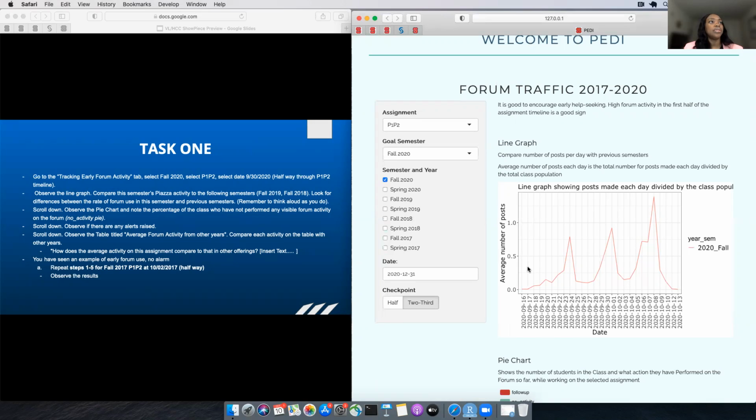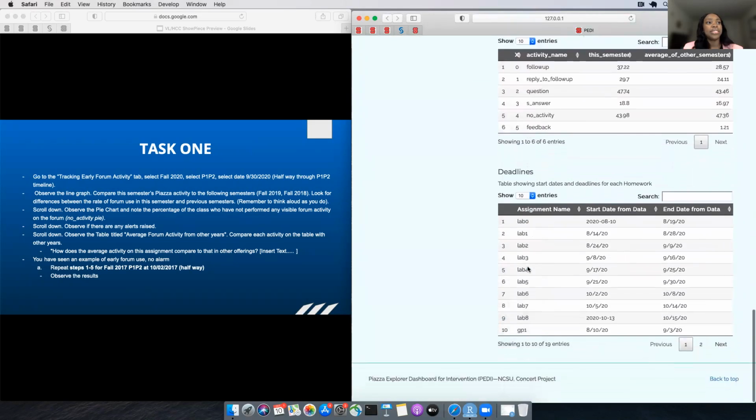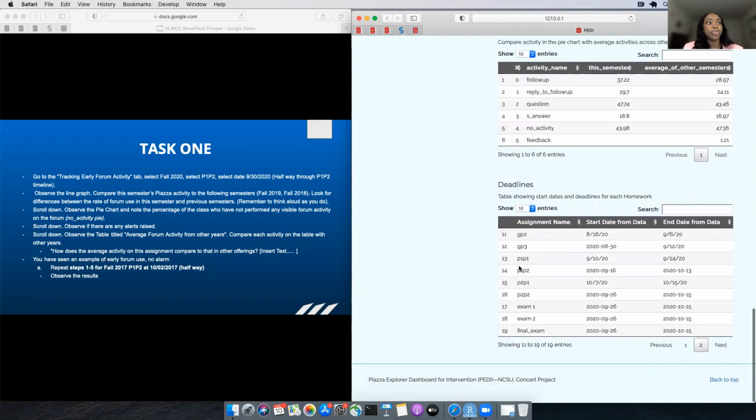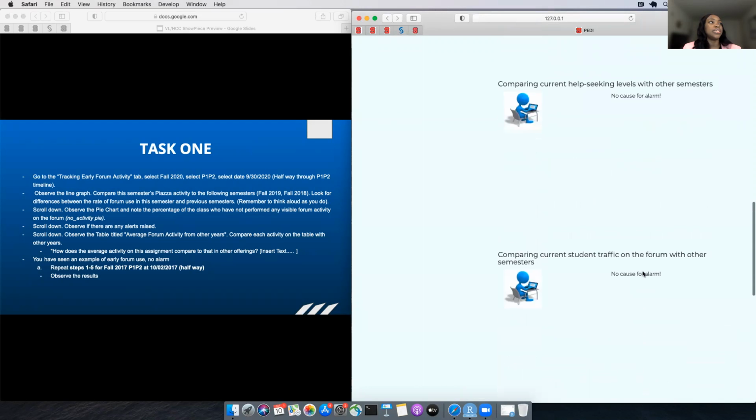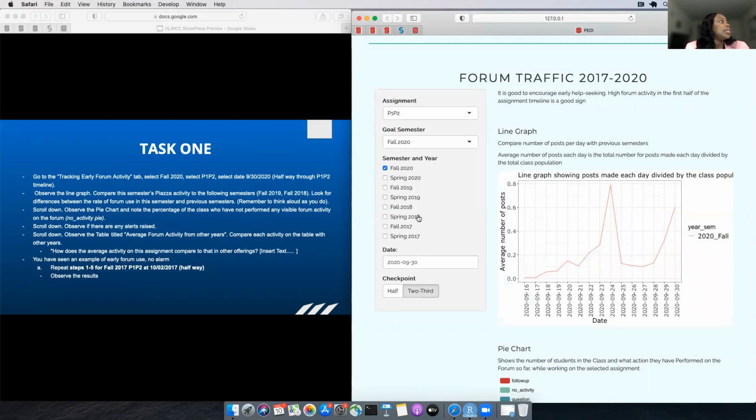So we know from the table provided by PEDI that the timeline for project P1, P2 ranges from the 16th of September to the 13th of October. So halfway through the duration is the 30th of September. So we'll select the 30th of September on the calendar. And the next instruction is to compare with fall 2019 and fall 2018.